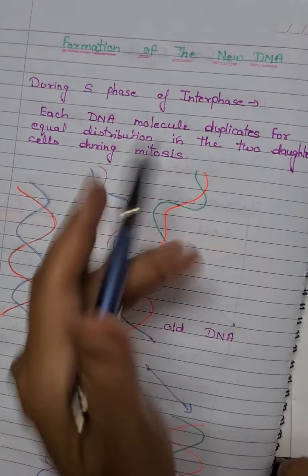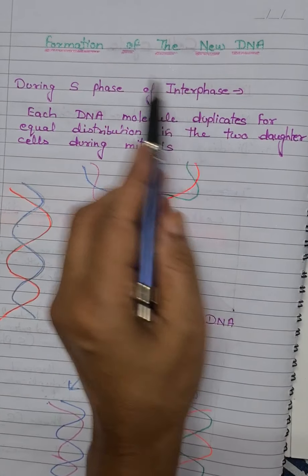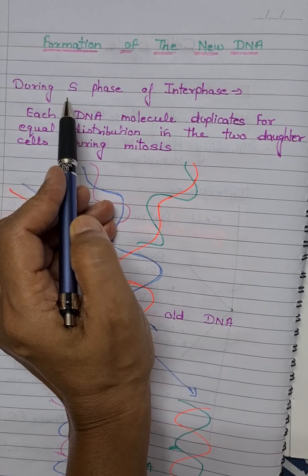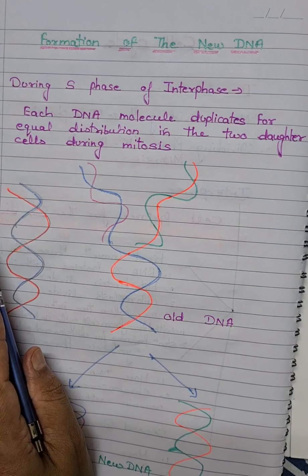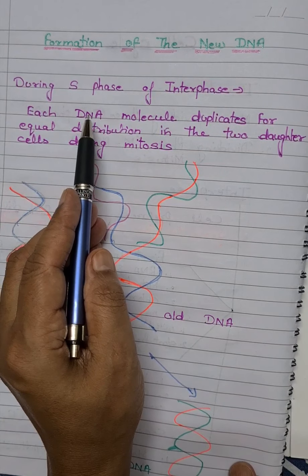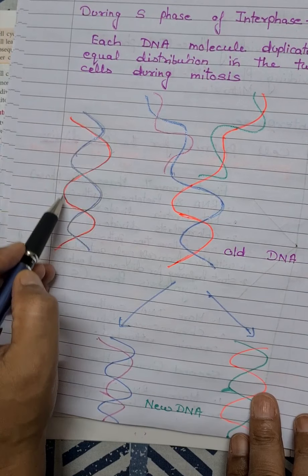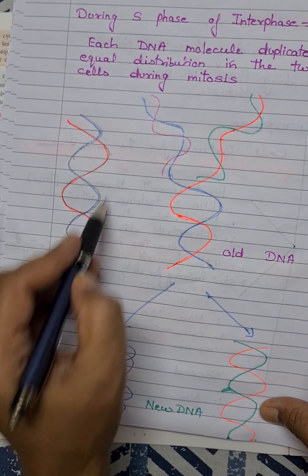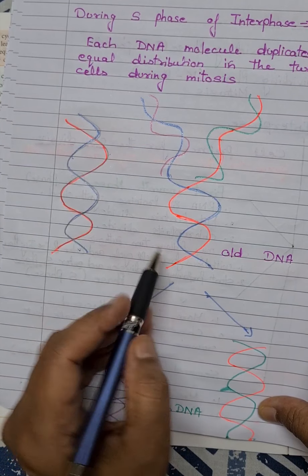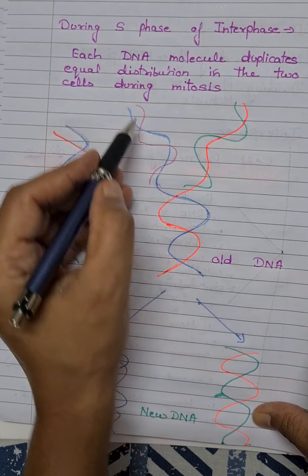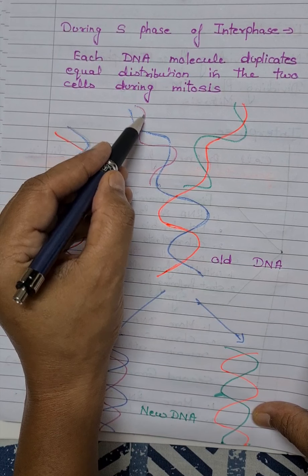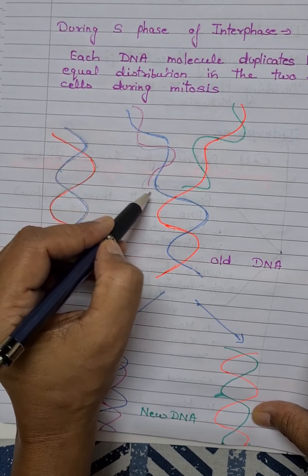Now just see, during the S phase of the interphase, duplication or replication of DNA takes place, meaning more DNA is synthesized. How is it synthesized? Look here. These are the two strands of the DNA. First, they unwind themselves from one end. After unwinding, from each old strand, one new strand of DNA is formed.